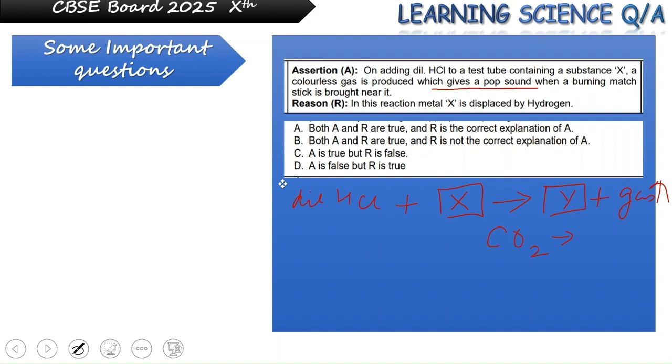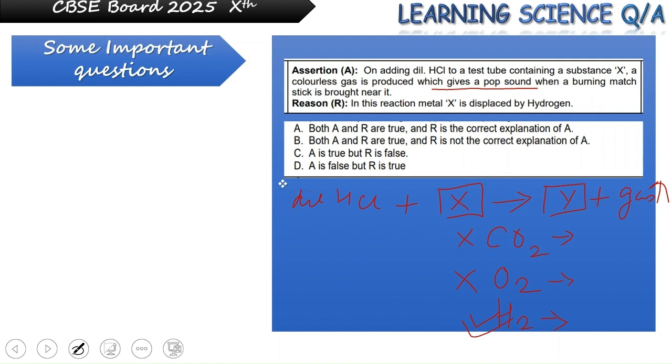The colorless gas could be carbon dioxide, oxygen, or hydrogen. But we get a pop sound, so this gas cannot be carbon dioxide. Also, oxygen, being a supporter of combustion, will support the burning process, but a pop sound would not be produced. So oxygen again cannot be the colorless gas. In this case, the colorless gas produced here is definitely H2.